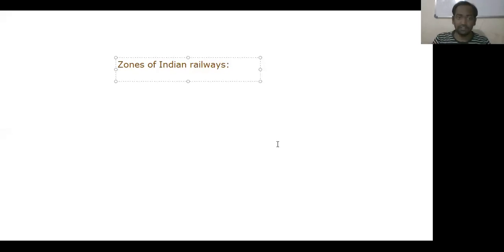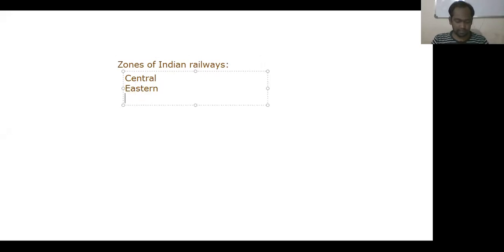So they are Central Railway, Eastern, East Central, that is ECR, East Central Railway, and the next one is the East Coast Railway, that is ECOR.